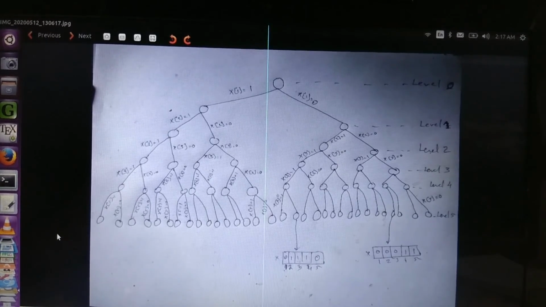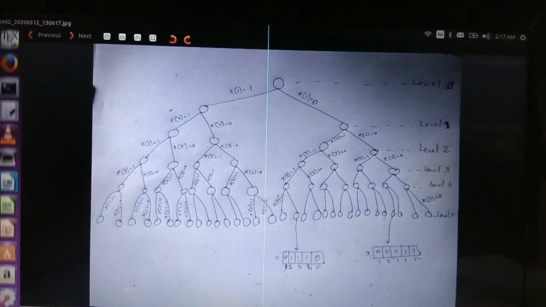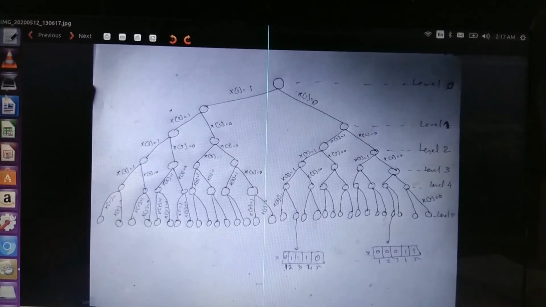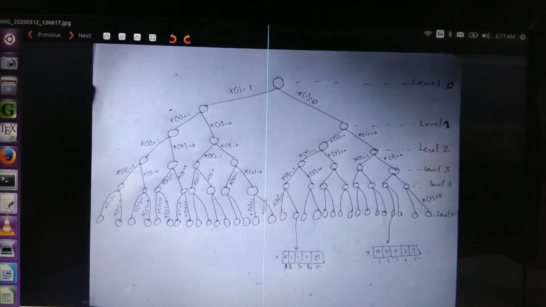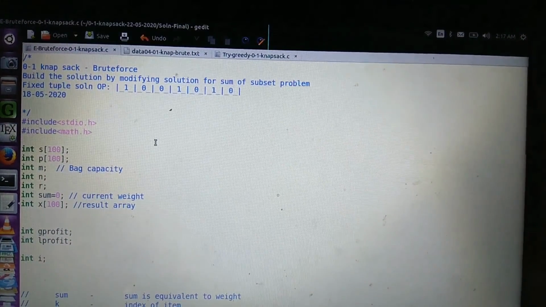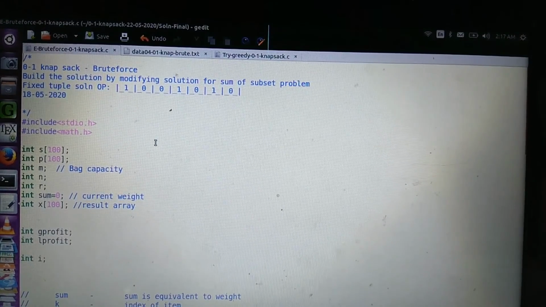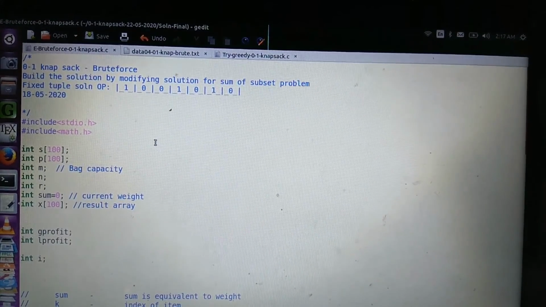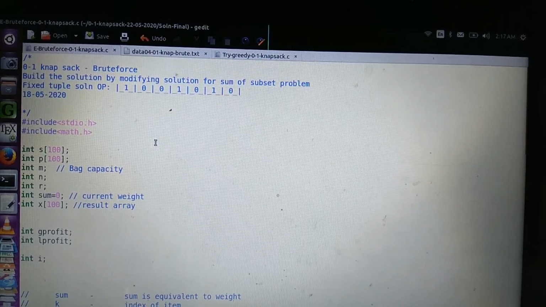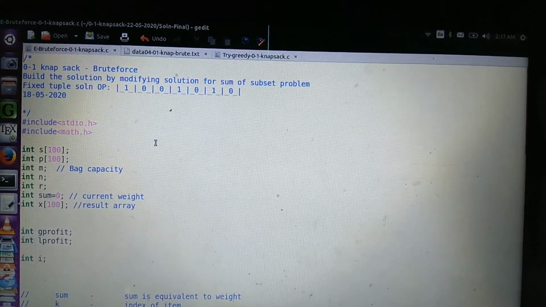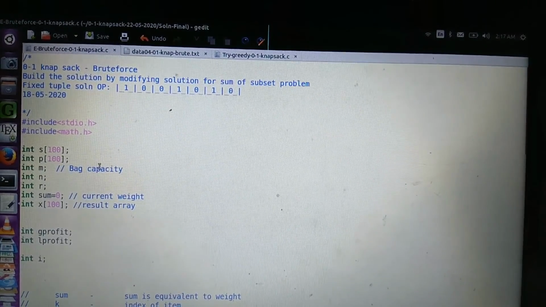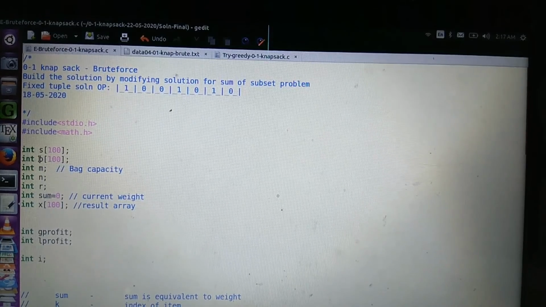Let us try a solution for this 0/1 knapsack using the brute force approach. Here we are modifying the program for the sum of subset problem to develop a solution for the 0/1 knapsack problem. See the additional data items used here.